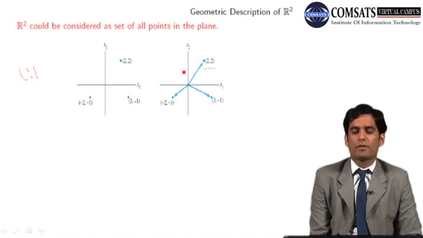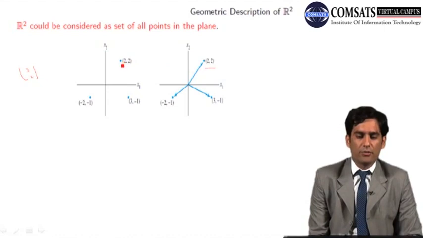You get this x coordinate by taking a perpendicular on the x-axis, and 2 is in fact the distance of the origin from the foot of the perpendicular. This distance is 2.